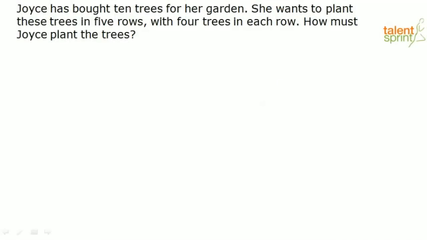Now let us look at the last question for today's session. So this question, it's kind of a brain teaser, right? So I want you all to try this question on your own. Okay, Joyce has bought 10 trees for her garden. She wants to plant these trees in 5 rows with 4 trees in each row. How must Joyce plant these trees?